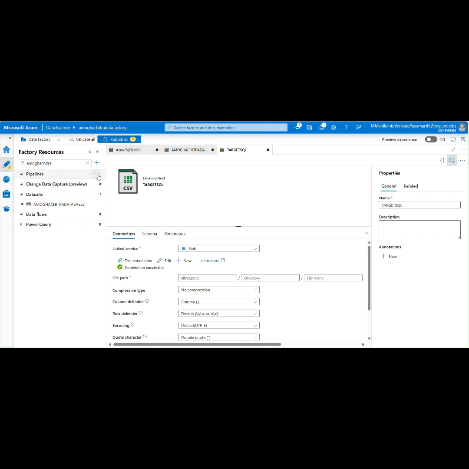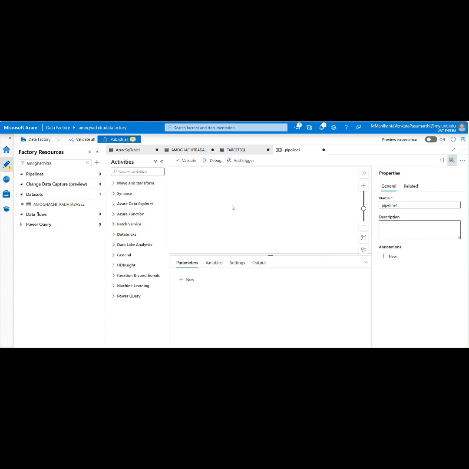Next, we are going to create a pipeline to transfer that table into this target. Click on pipeline and create a new pipeline. After creating the new pipeline, we are going to name it SQL table to sink.